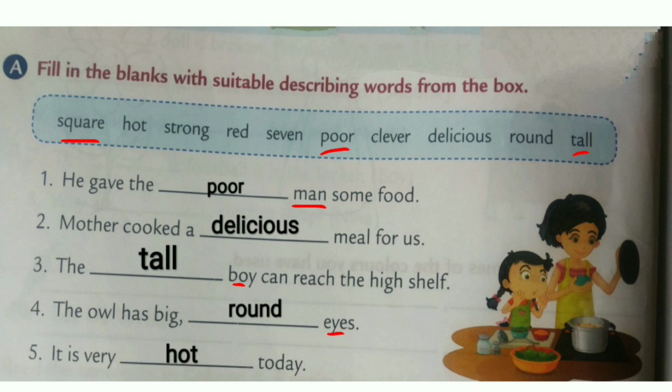Okay, next, fifth one. It is very dash today. We have to write the describing word for today. Today can be hot, today can be cold. Here they have given the word hot. So we can use hot. It is very hot today.